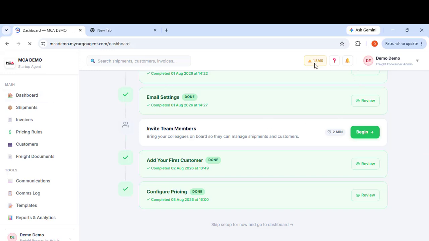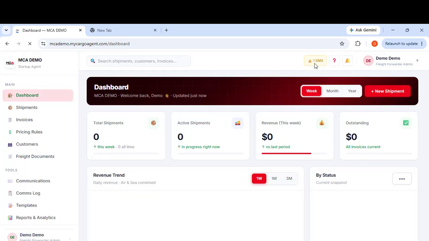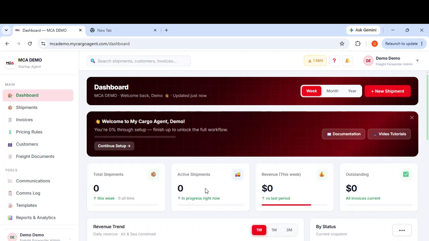On registration, you're offered two free SMS, and you can set on the settings your currency, how you want it to be. Even on invoicing, on registration of a customer, you can also assign a currency to a customer. It depends on how you want to bill a customer. So this is a full multi-currency website.